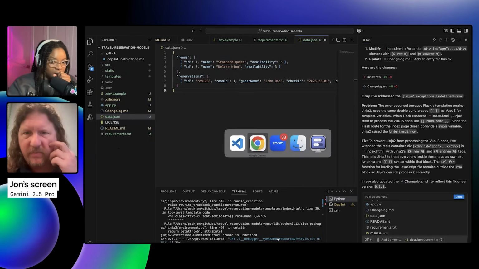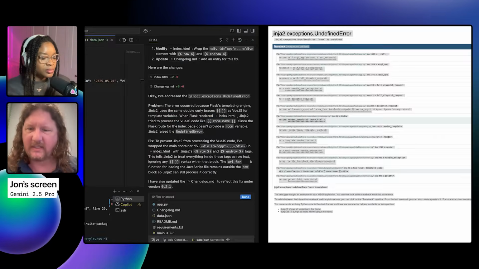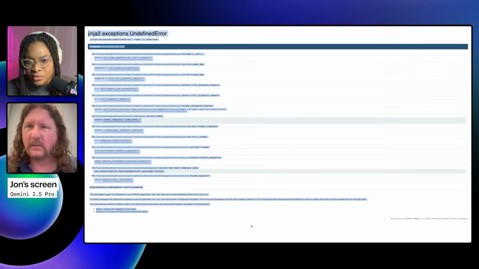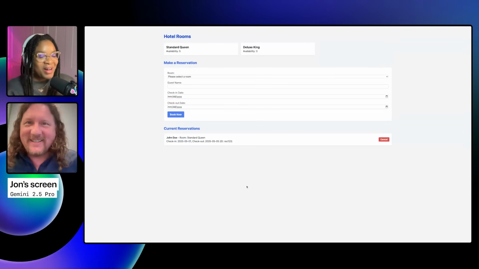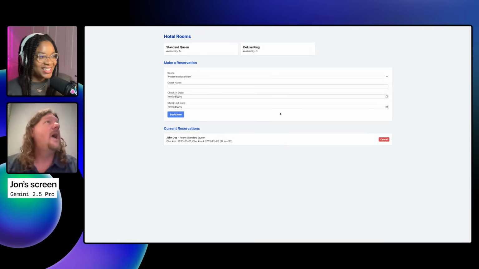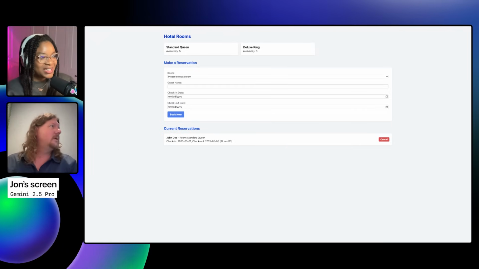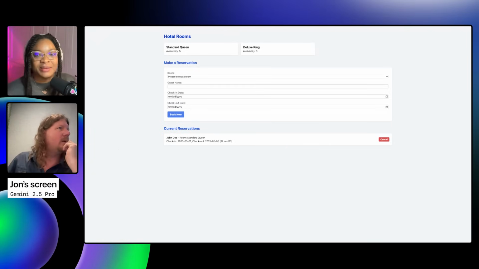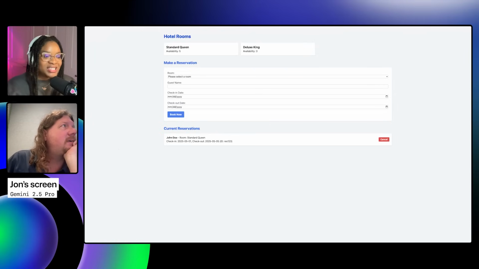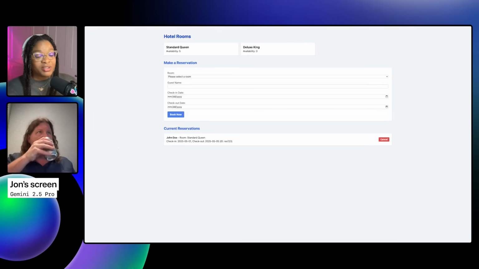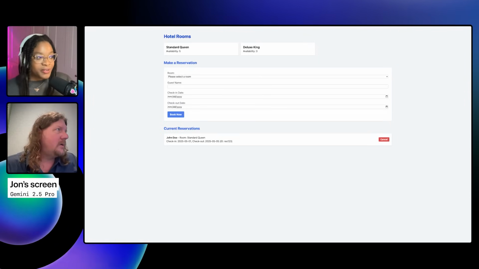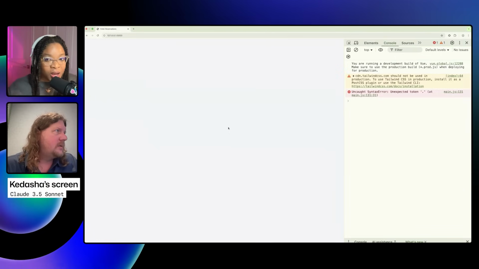And I don't know if I'll need to reload or not. Let's see if that takes. Yes! Success! All right. And so I have the same error. I'm so impressed. Okay, dude, so Gemini was able to do it and it resolved whatever error you had on the first go. Meanwhile, my